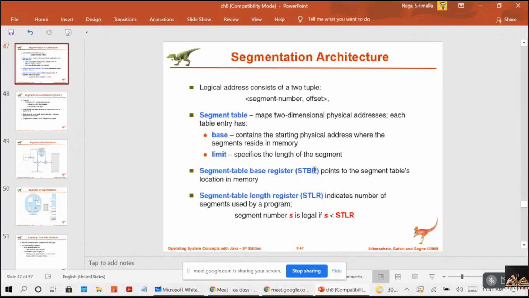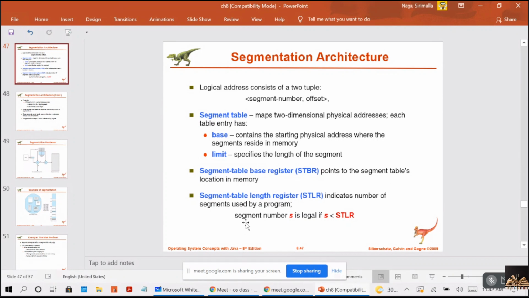Segment table base register, STBR, is a register that points to the segment table location, that is, where we are actually storing the segment table. That will be stored in the segment table base register, and the segment table length register is also maintained by the segmentation hardware, which indicates the number of segments used by a user program. How many segments a program is using will be stored in the segment table length register.